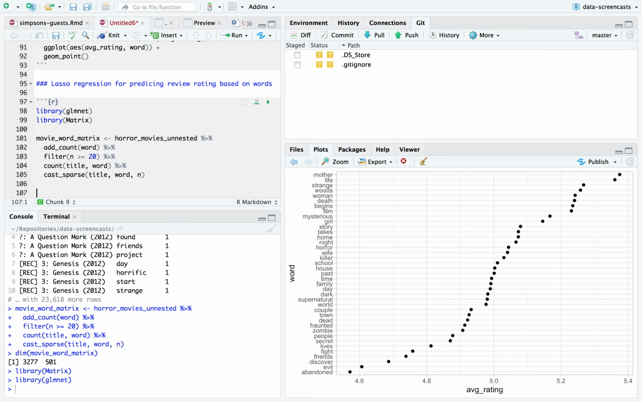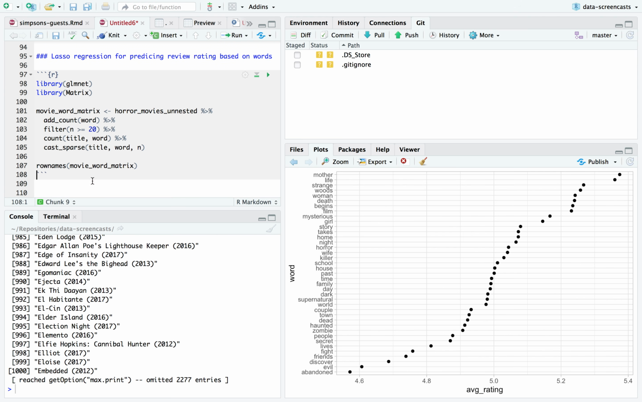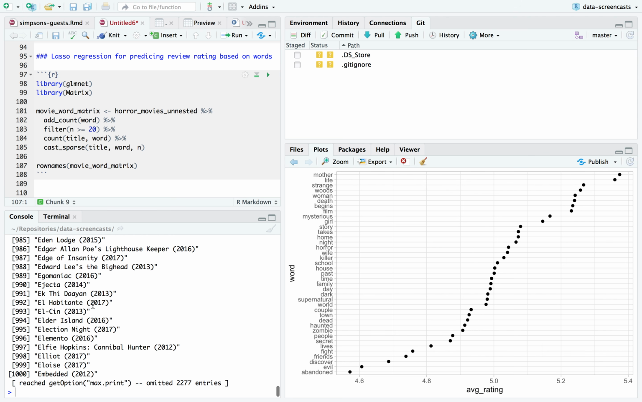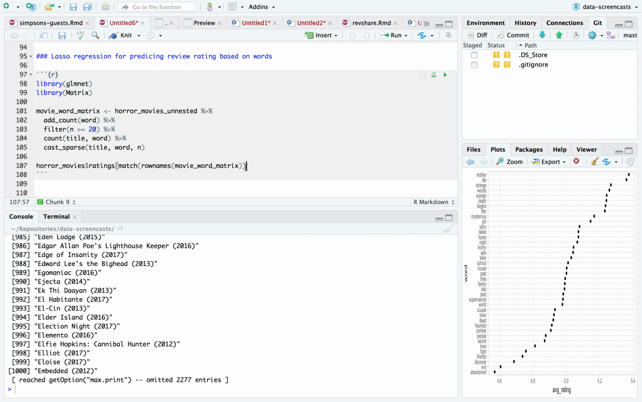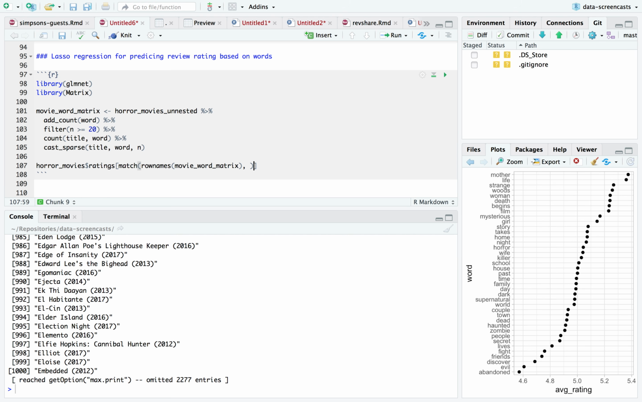So, okay, I'm going to take my movie word matrix. I need to work with the row names of it. The row names are these titles, and I need to actually use the titles to pull out the ratings. So I'm going to take my horror movies ratings and index them based on match of the row names of my matrix. Match is a really handy base R function. Match the row names to horror movies title.